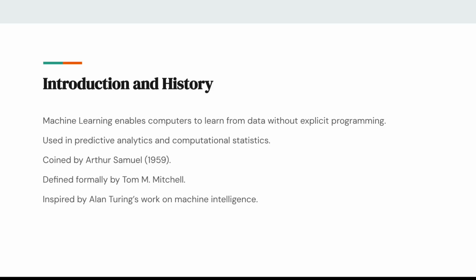Later, Tom Mitchell provided a formal definition stating that a machine learns if its performance on a task improves with experience. This concept was also inspired by Alan Turing's early work on artificial intelligence.